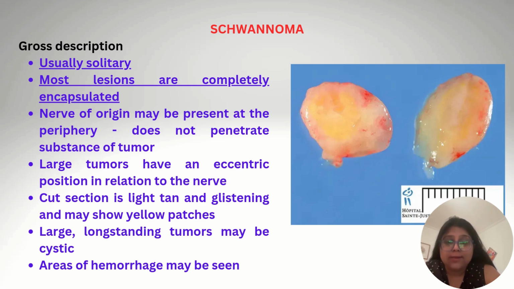Grossly, schwannomas are usually solitary. Most lesions are completely encapsulated. The nerve of origin may be present at the periphery but does not penetrate the substance of the tumor. Large tumors have an eccentric position in relationship to the nerve. The cut section is light tan, as shown in the image, and glistening, and may show some yellow patches. Large, long-standing tumors may be cystic, and areas of hemorrhage may be seen.